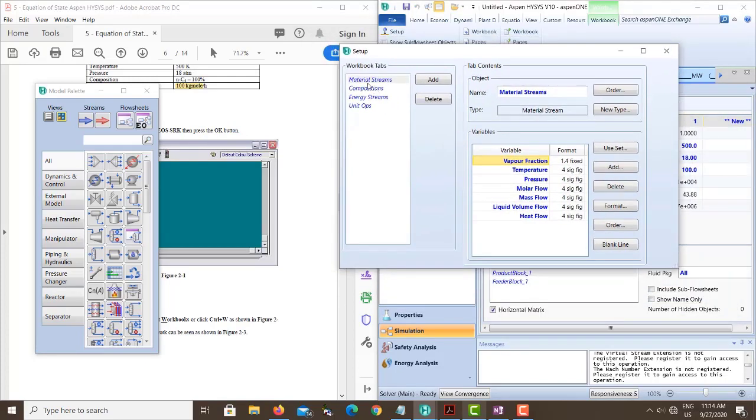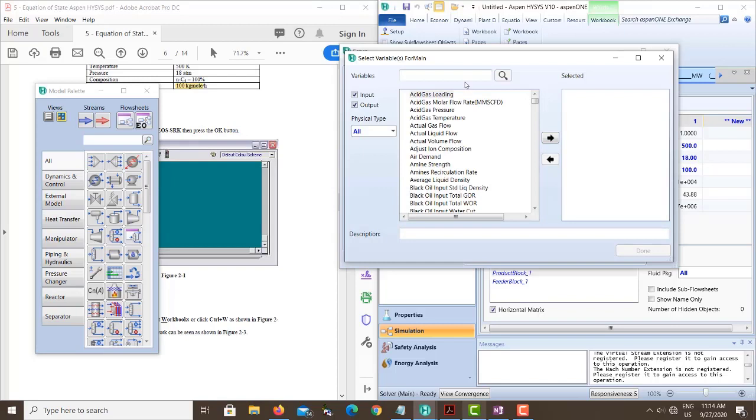Here you can find the material stream properties, or the composition, or the energy stream properties, or any unit operations shown up here, or you can add unit operation properties here. Obviously, for us we are only considering the material stream right now. So we need to add a material stream property and search here.